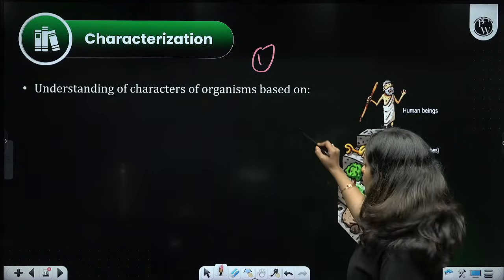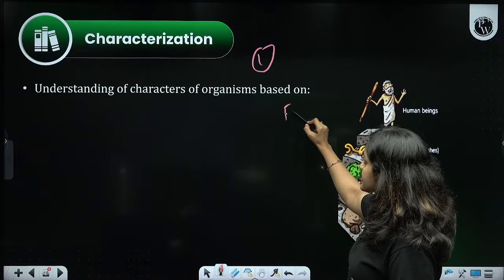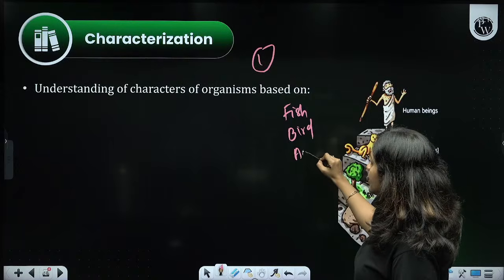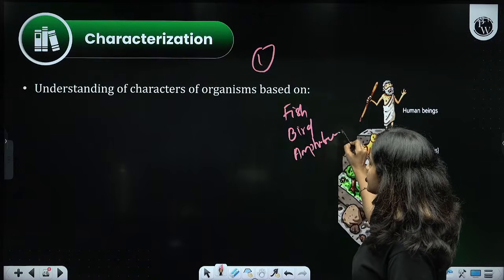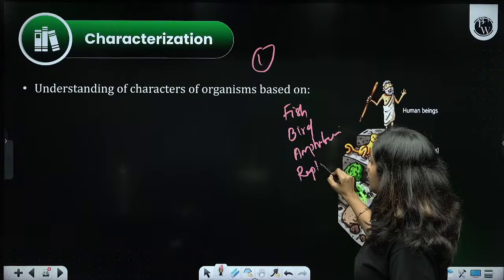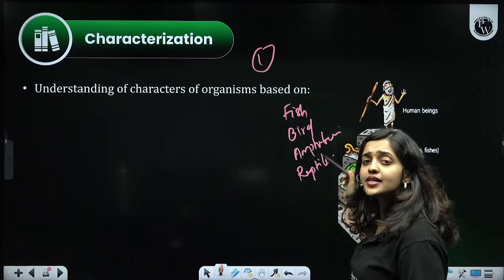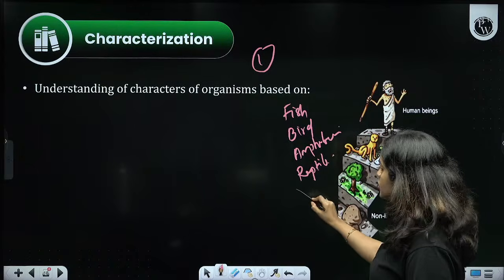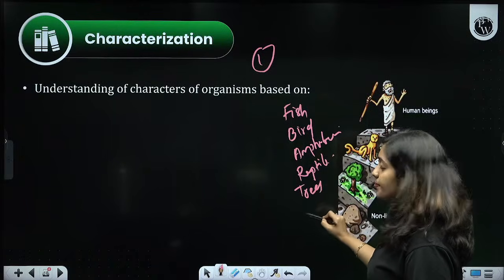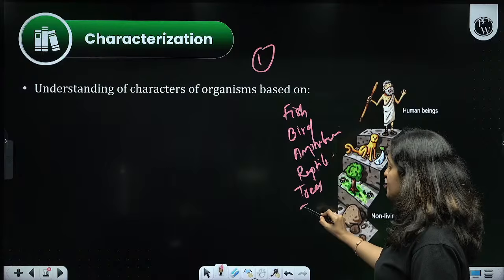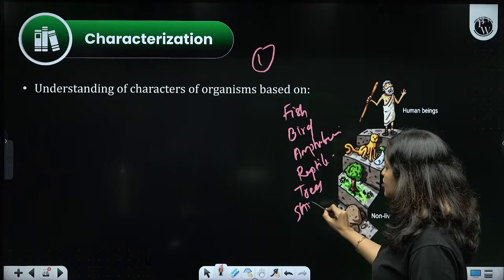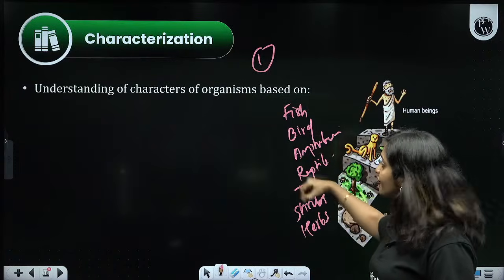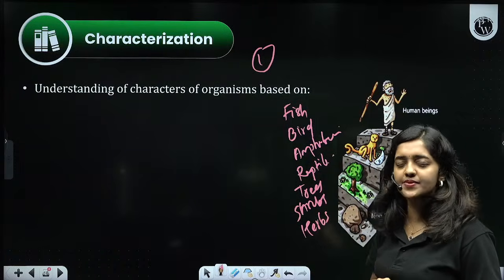Now we know the category fish is there, the category bird is there, amphibians are there, reptiles are there. Among plants, trees are there, shrubs are there, herbs are there. Like that, different categories of living organisms are there, right?